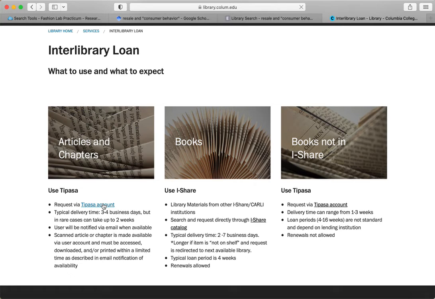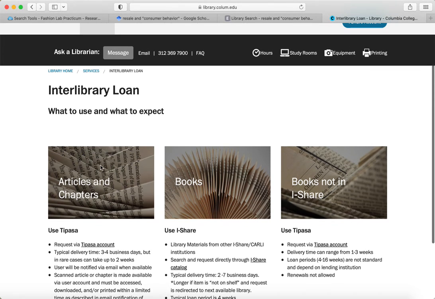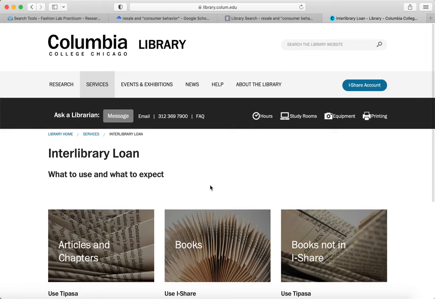You'll need to use your library ID number, which is on the back of your Columbia card, not your regular Columbia ID number. And then those articles would be scanned for you at a library that does own that publication, and then uploaded to your account where you can download them or print them out whenever you need to.